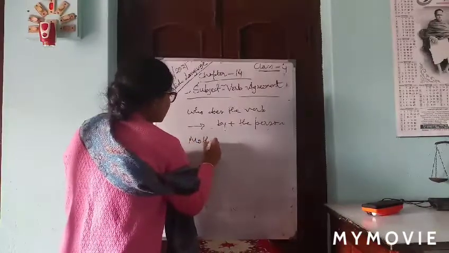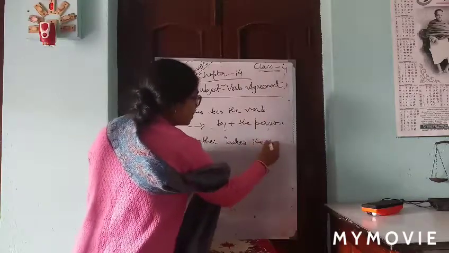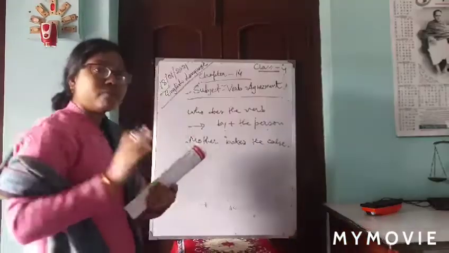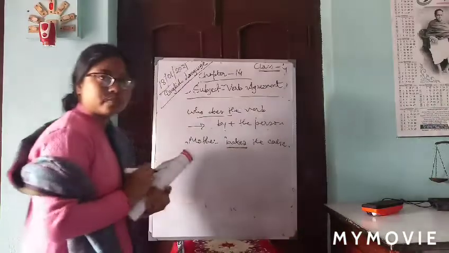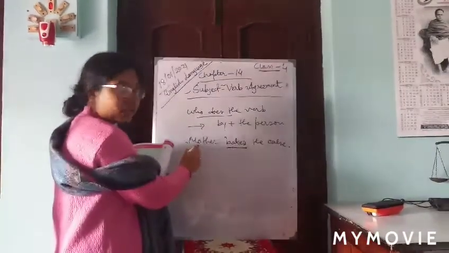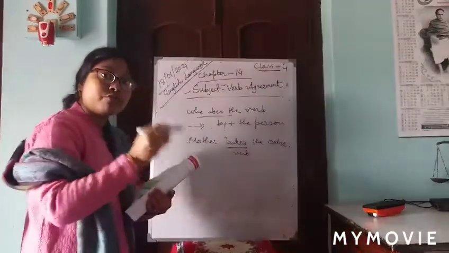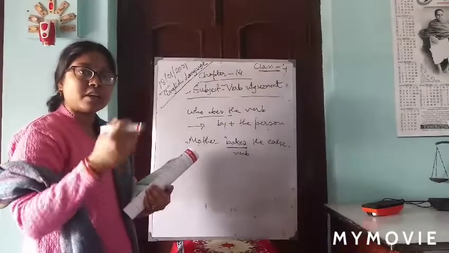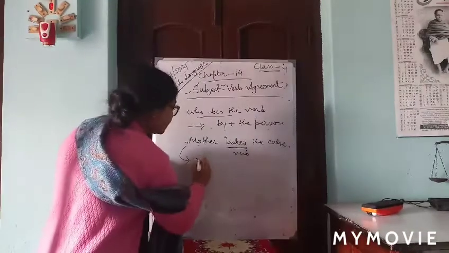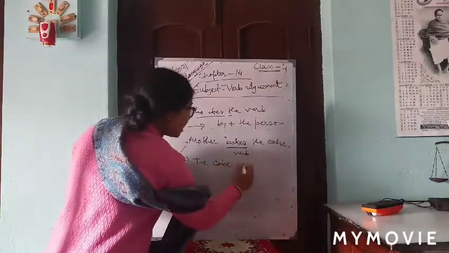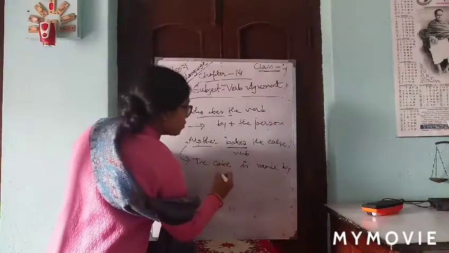Mother bakes the cake. Who does the verb? Bakes is the verb. Who does it? Mother. Clear? When we focus on that, we use the passive form. If we transform this into passive, how will we write? The cake is made by, the person is mother, so we write mother.